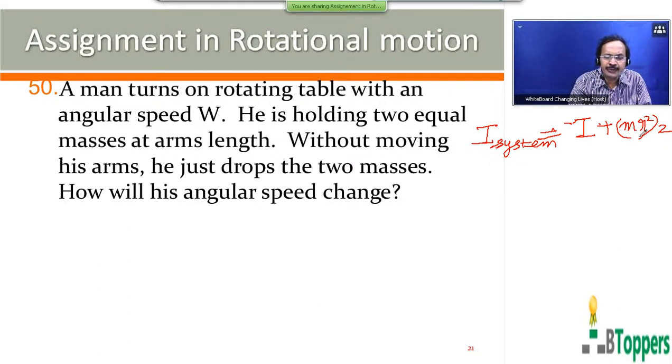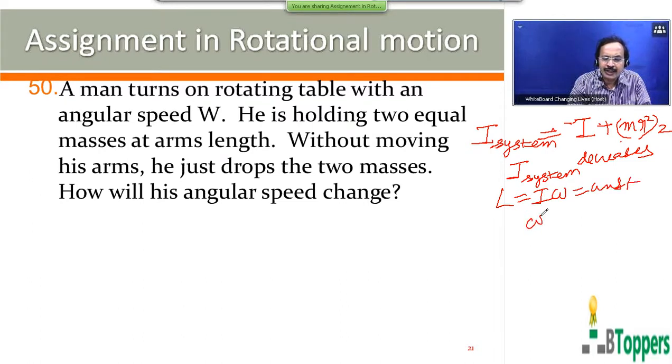So when the man drops the two masses, the moment of inertia of the system about the vertical axis decreases. So from conservation of angular momentum, we can write L equals I into omega is constant. So omega is L by I. So when the moment of inertia of the system decreases, the angular speed of rotation about the vertical axis increases.